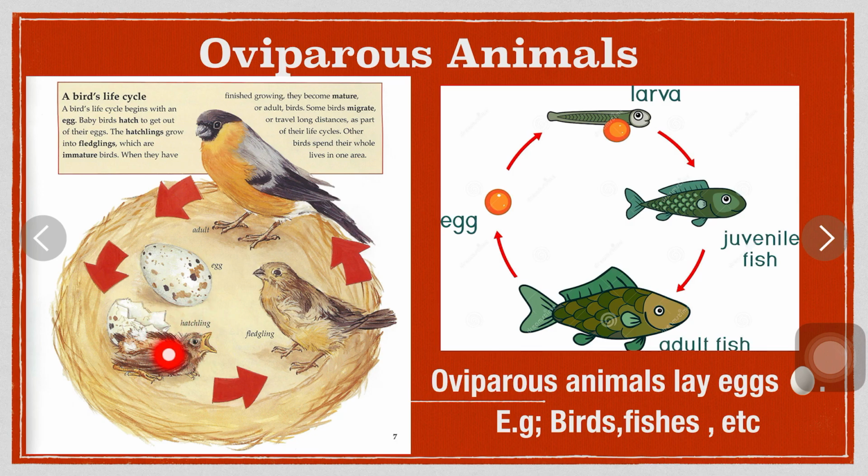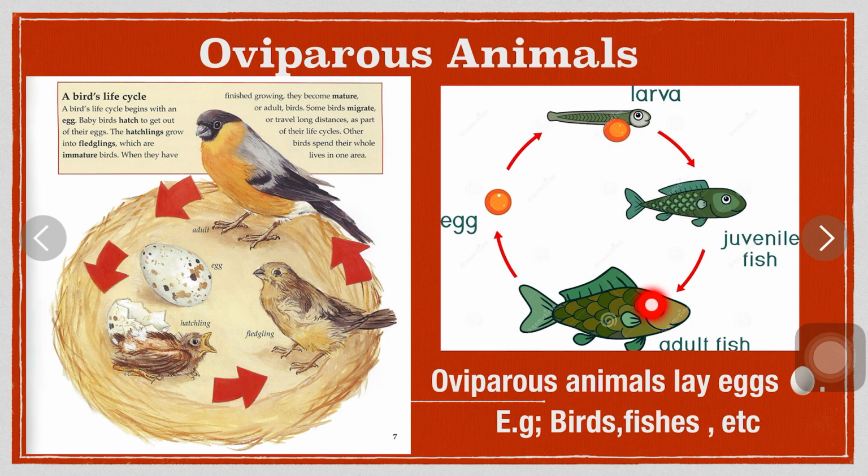The hatchlings grow into fledglings, which are immature birds. When they have finished growing, they become mature or adult birds. Some birds migrate, or travel long distances, as part of their life cycles. Other birds spend their whole lives in one area.